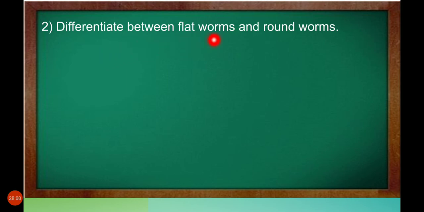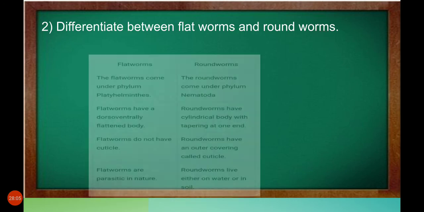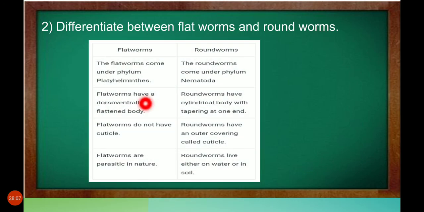Differentiate between flatworms and roundworms. Okay, let's see. Flatworms and roundworms belong to two different phyla. The flatworms come under phylum Platyhelminthes. The roundworms come under phylum Nematoda. Flatworms have a dorsiventrally flattened body. Roundworms have a cylindrical body with tapering at one end. Tapering means a curve.